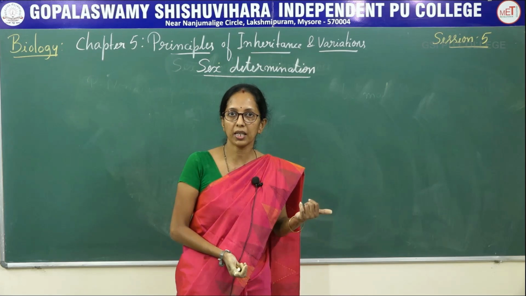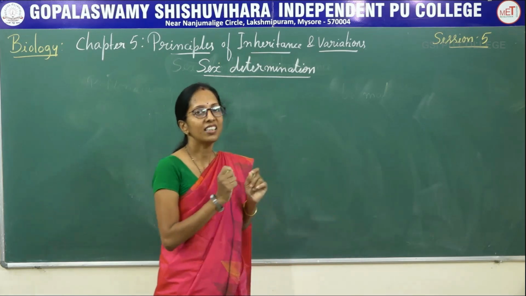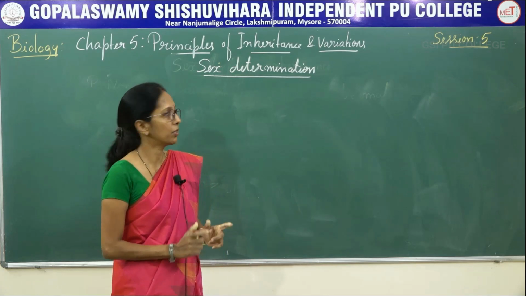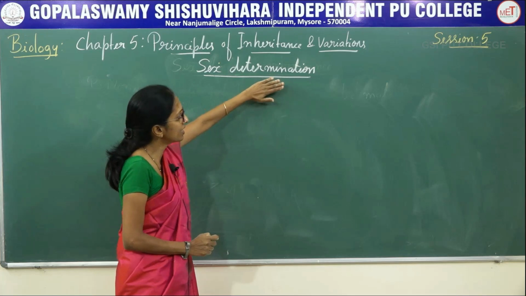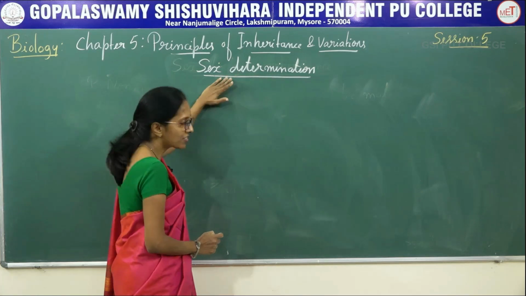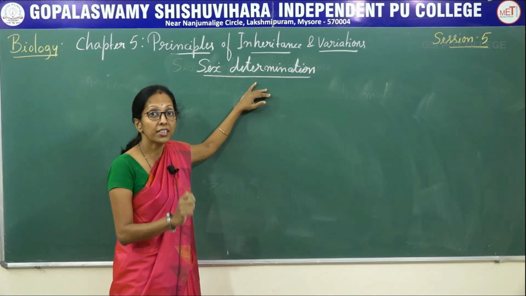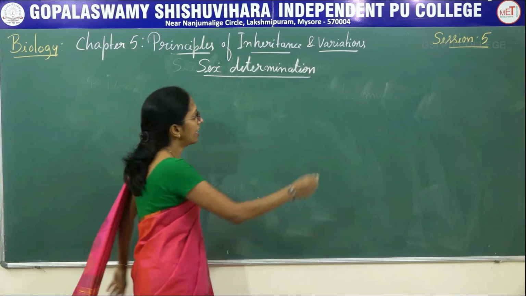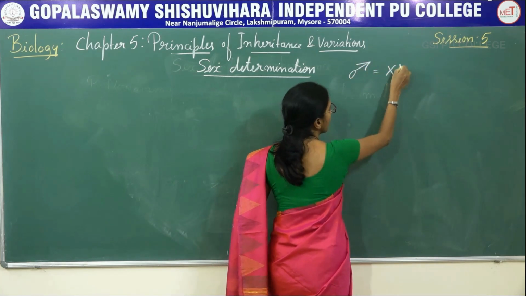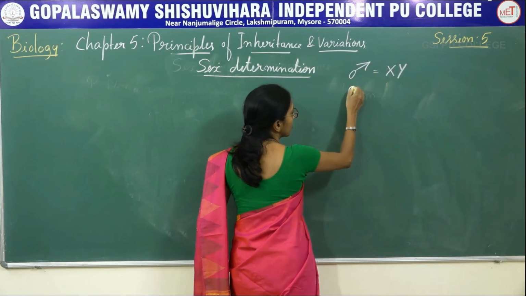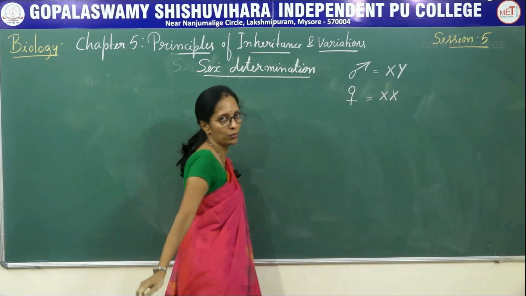Autosomes are not associated with the sex of an individual. Allosomes determine the sex of an individual. So, sex determination means determination of sex of an individual due to the presence of sex chromosomes. In case of males, there is a presence of X and Y. In case of females, there is a presence of X and X chromosome.